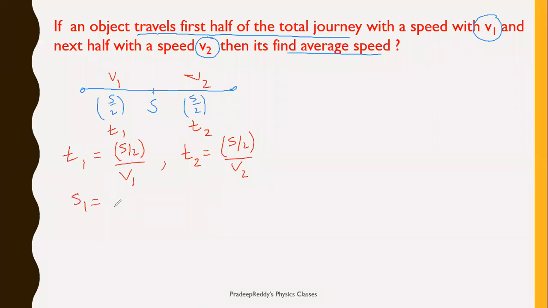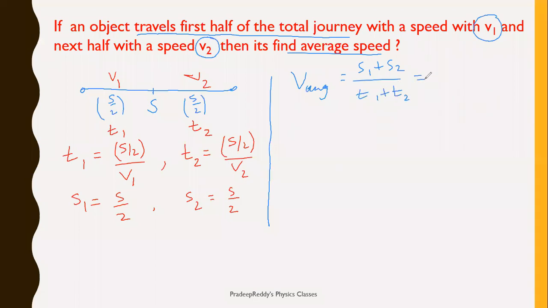s1 is half of the journey. s2 is also half of the journey. We have the basic relation for average speed: average speed is equal to (s1 plus s2) divided by (t1 plus t2). This gives you